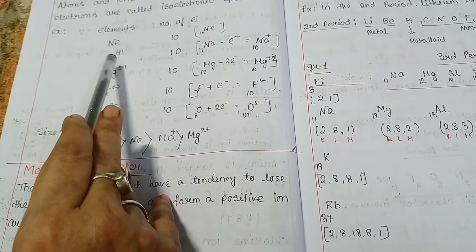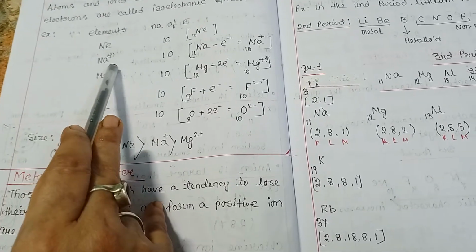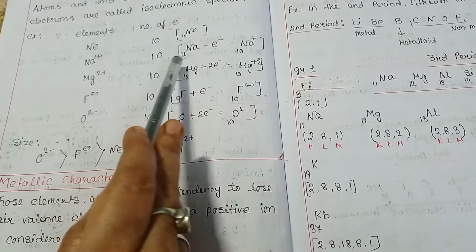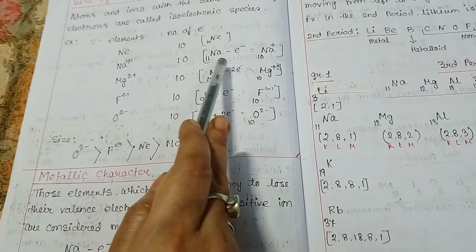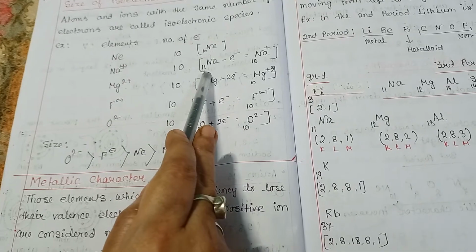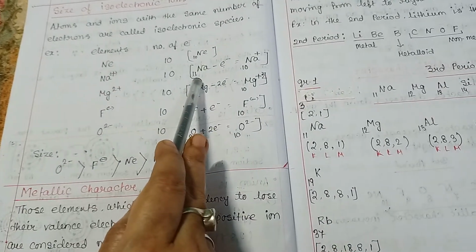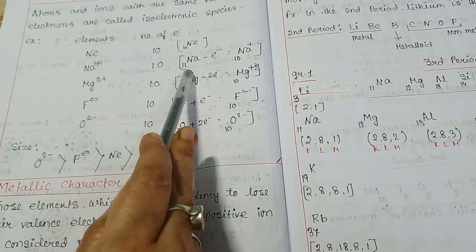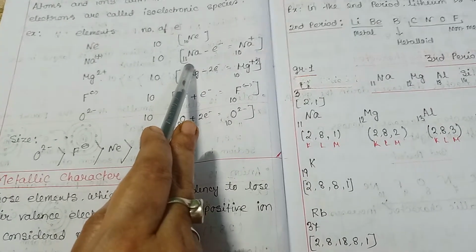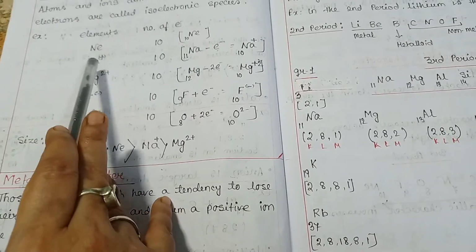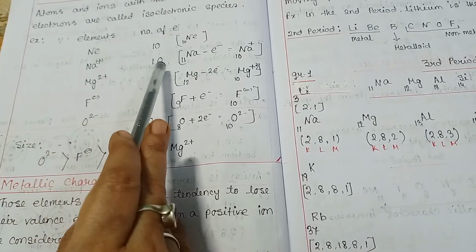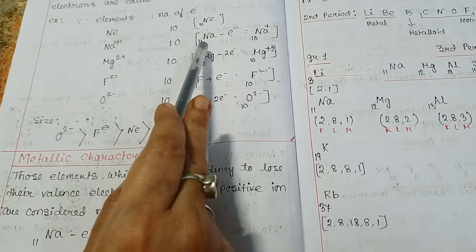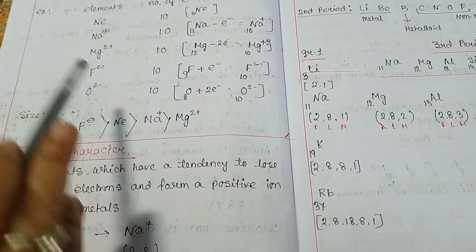And sodium, Na+, has 10 electrons, but number of protons is 11, as atomic number of sodium is 11, and atomic number equals number of protons equals number of electrons in an atom.